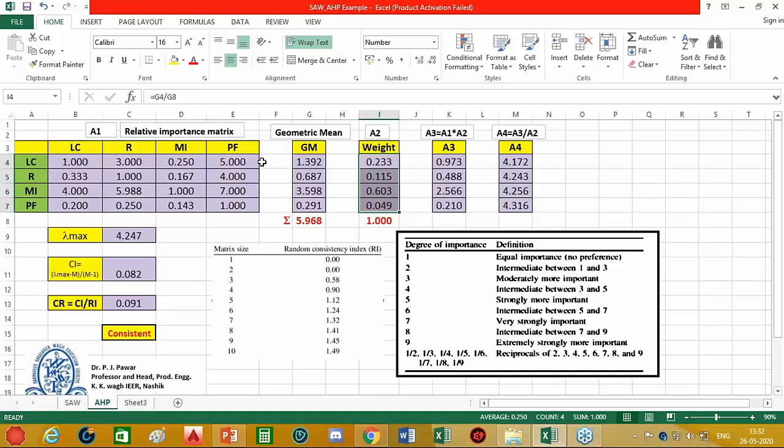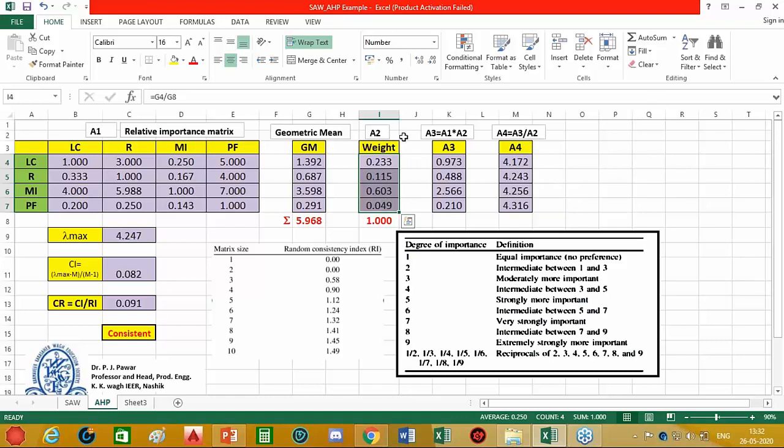This is fine. But the beauty of this algorithm is that it tells you whether your judgment is really consistent or not. So this is how we test it with this algorithm. We have obtained the weights, and now we have to check the consistency of these weights.